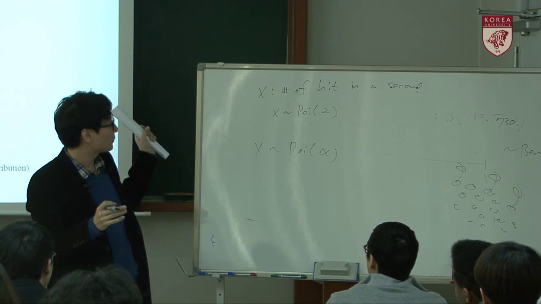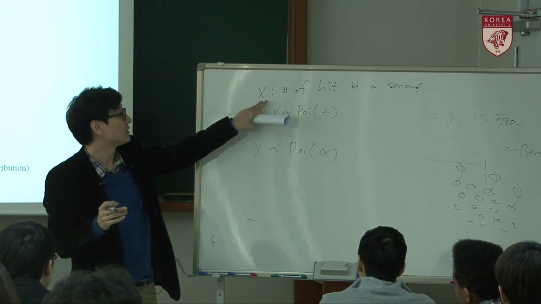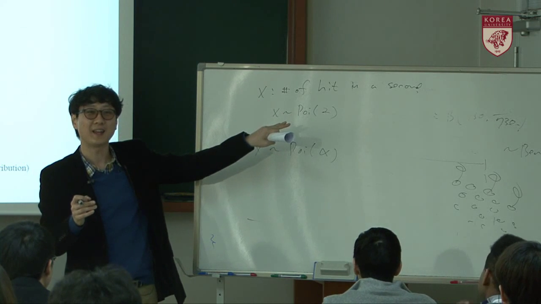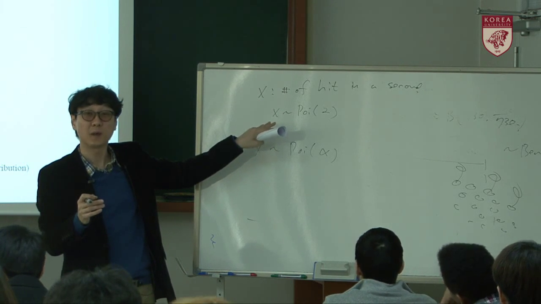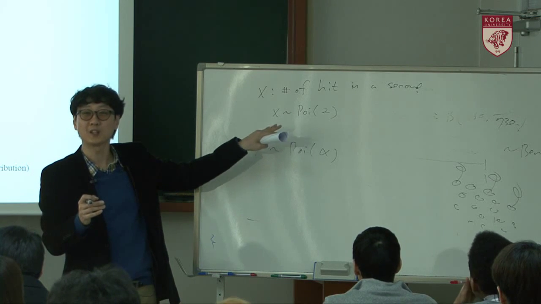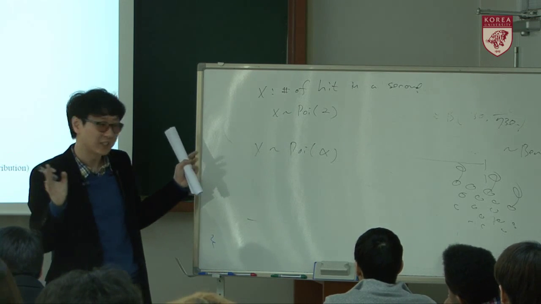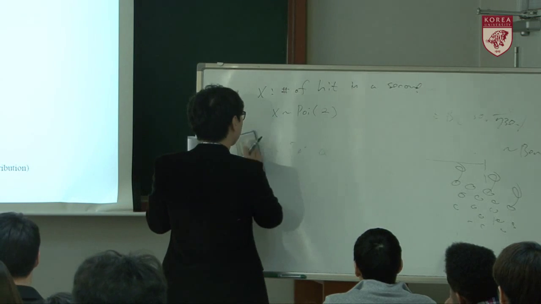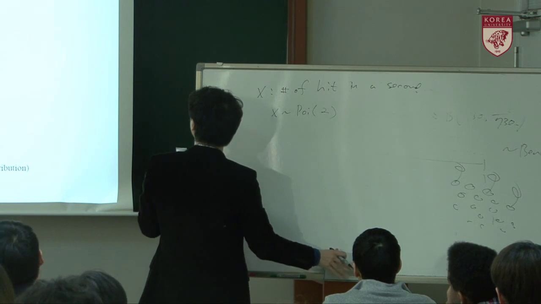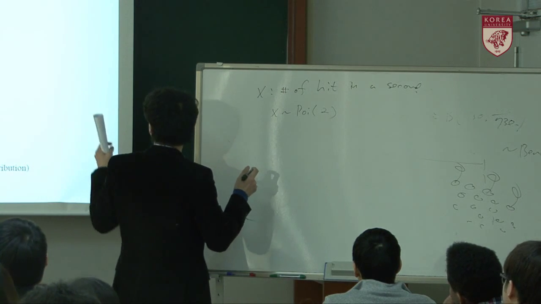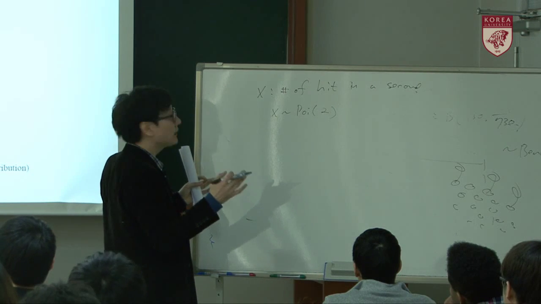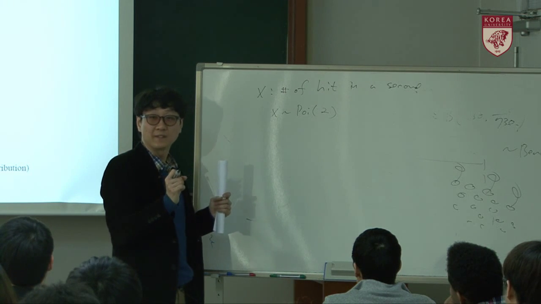Okay, so in this problem, let's think about x as the number of hits in a second. Then x is a Poisson random variable with parameter 2. Okay? Then here the question is we want to find the probability that there is no hit within 0.25 seconds.